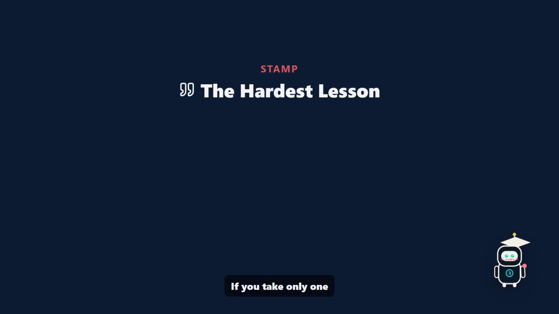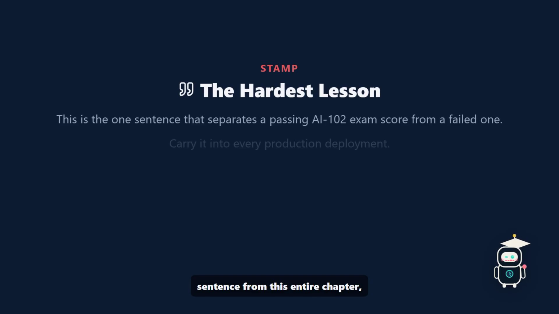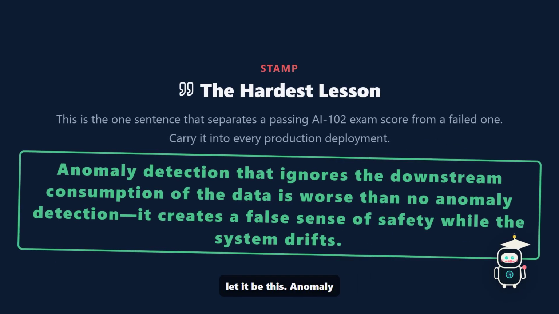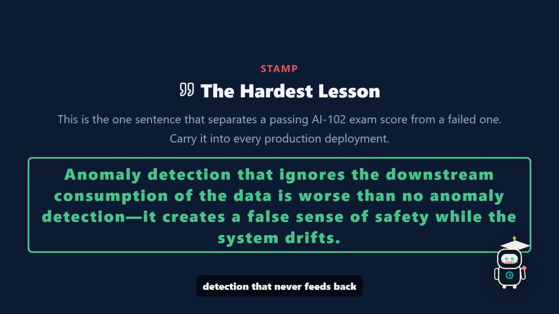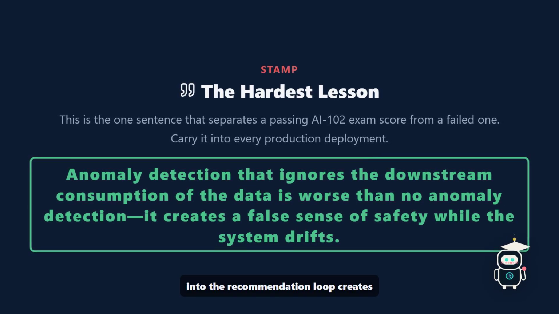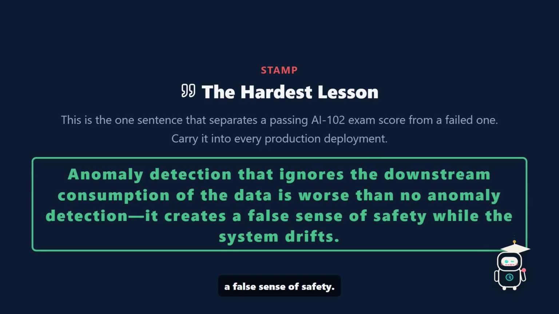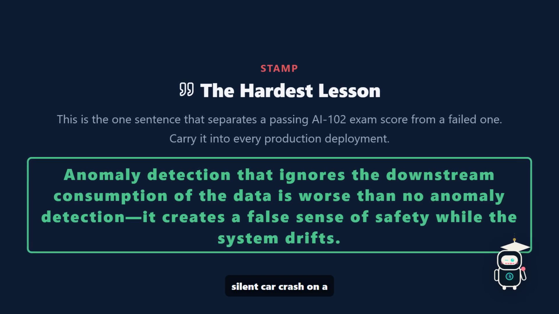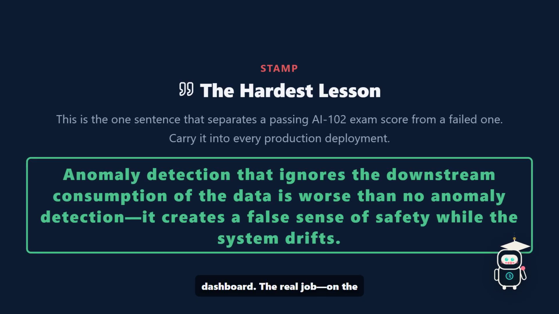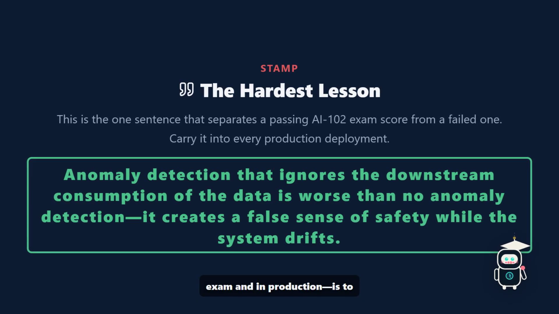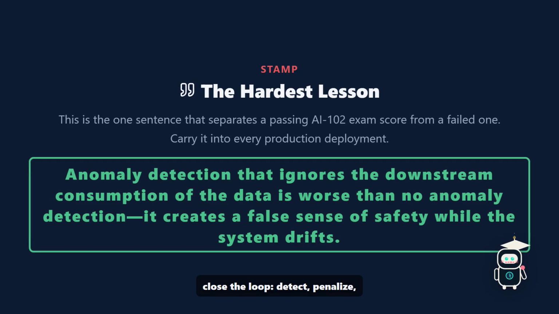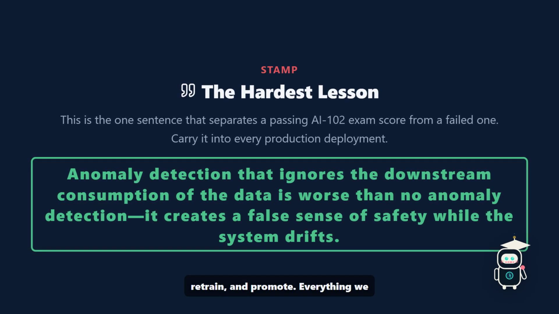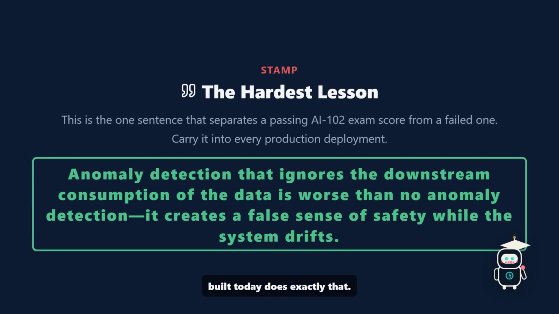If you take only one sentence from this entire chapter, let it be this: anomaly detection that never feeds back into the recommendation loop creates a false sense of safety. You think you're monitoring, but you're actually just watching a silent car crash on a dashboard. The real job, on the exam and in production, is to close the loop: detect, penalize, retrain, and promote. Everything we built today does exactly that.